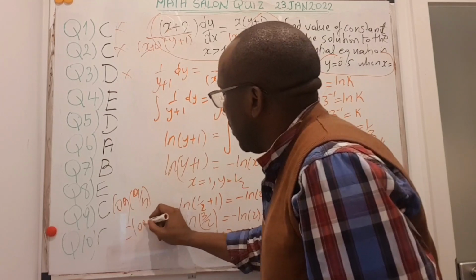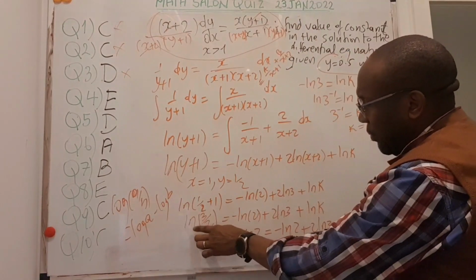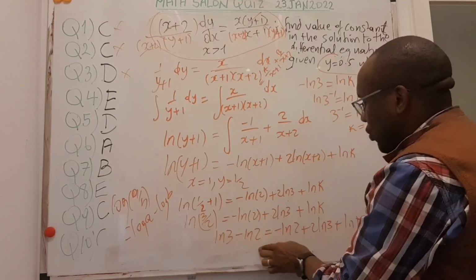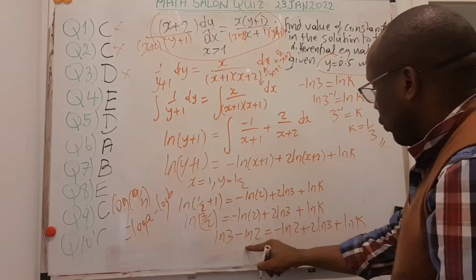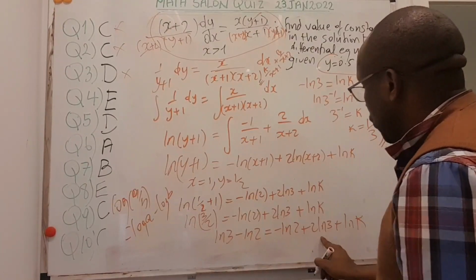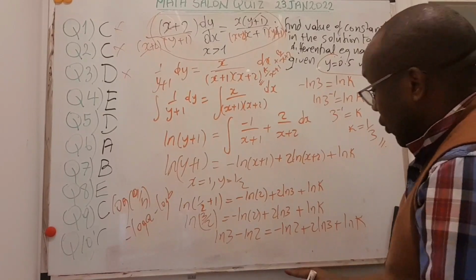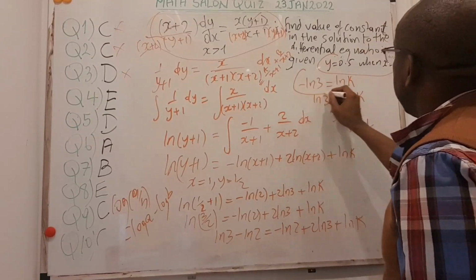Then this is log a minus log b. So I would apply that there. So this is simply ln 3 minus ln 2. If I take minus 2 this way, it becomes plus ln 2, so they cancel with that. If I take this way, I get minus 2 of ln 3 plus ln 2. So I just get only one of the minus 1 of the ln 3. And that's what we get here.